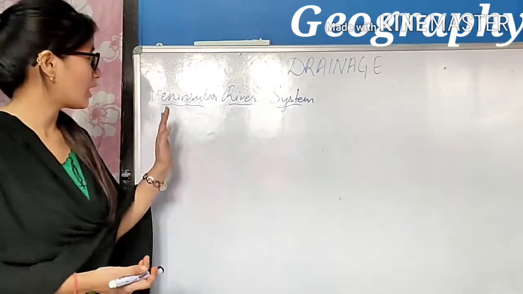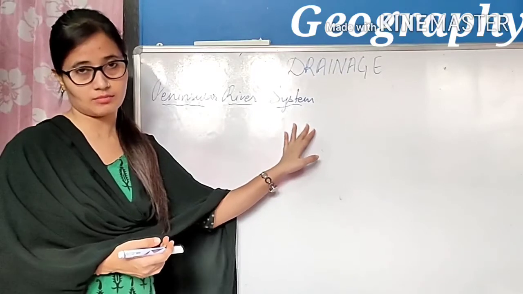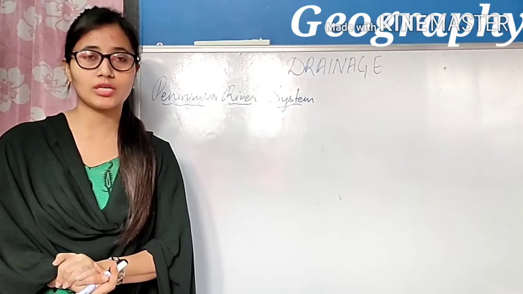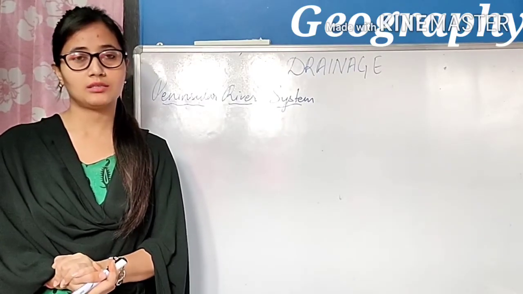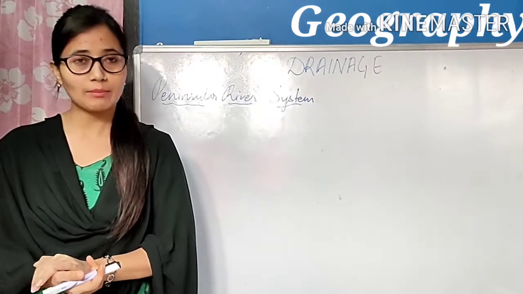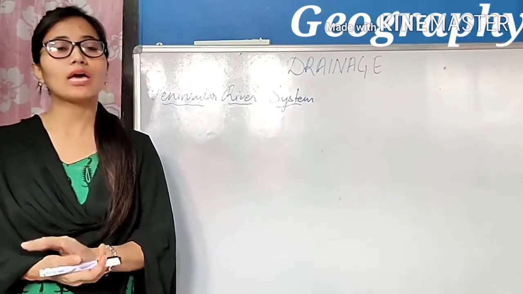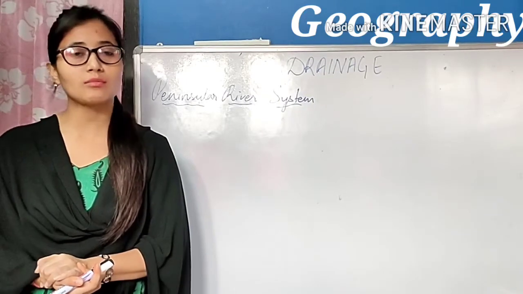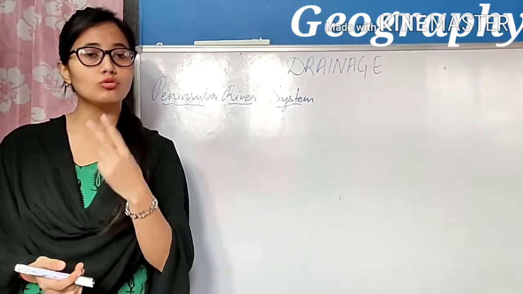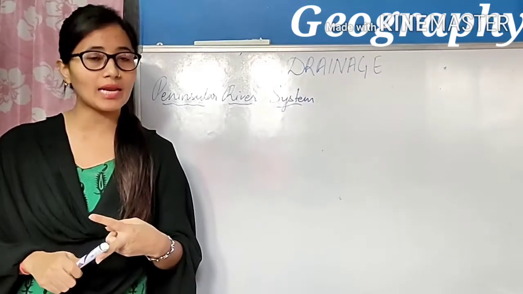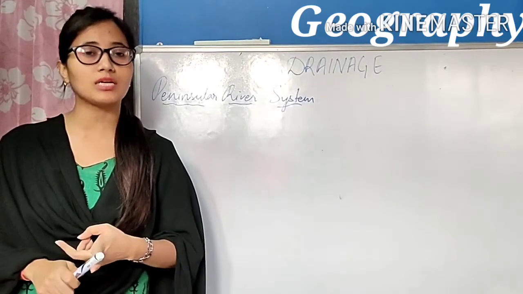The topic that we are going to discuss today is the peninsular river system from the chapter, the drainage system of India. In this chapter, we have come to know that the drainage system of India is divided into two broad divisions, the Himalayan river system and the peninsular river system.